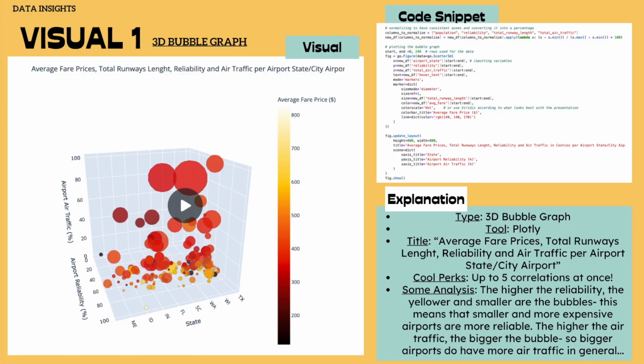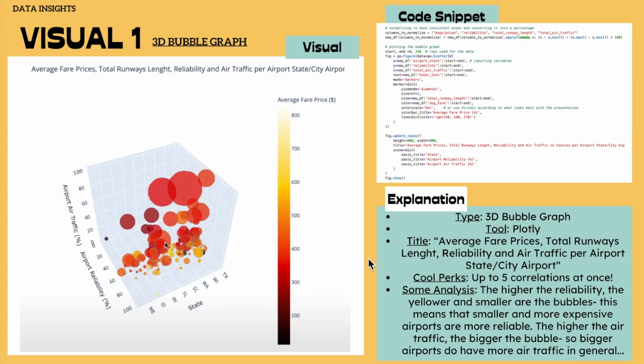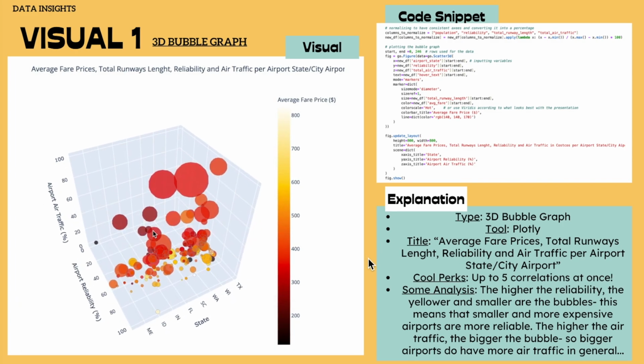So summarizing the previous three insights in a very cool visual, I made this 3D bubble graph that is plotting the average fare prices, total runway lengths, reliability, and air traffic per airport in a state and city. The color of the bubbles represents the fare cost, and the size of the bubble is the airport's physical size. You can filter your search of airports, let me put that video on, by pretty much anything.